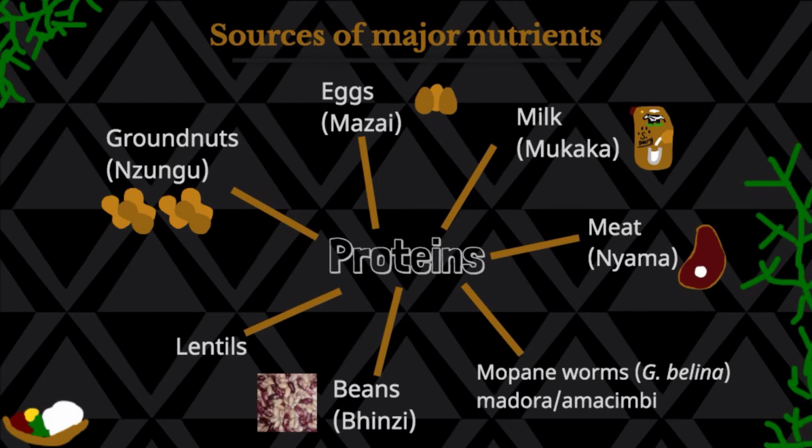We have mopani worms, whose scientific name is Gonimbrasia belina. They're also called madora in Shona and amatrimbi in Ndebele. Then we have beans, which we call beanzi in Shona. And then we have lentils, which is protein pulp.